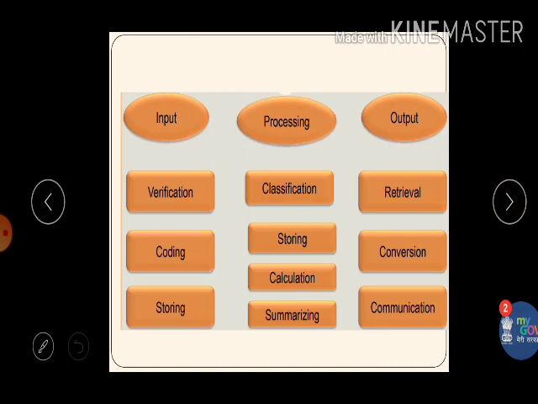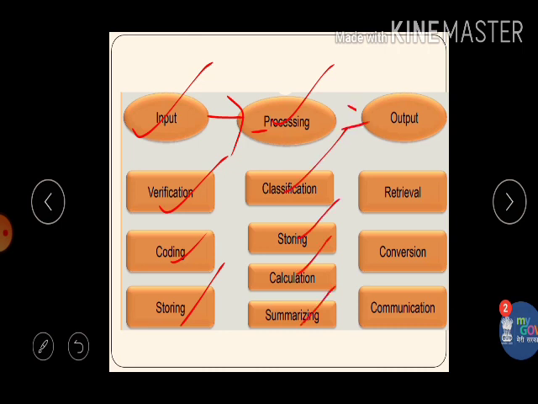So this is all about data processing. It starts with input, where we go for verification of data, coding and storing. Then the next step is processing, where we look for classification, calculation and summarizing of the data. And finally we get an output, which results in retrieval of the information, conversion, and finally communicating this information to the target audience.